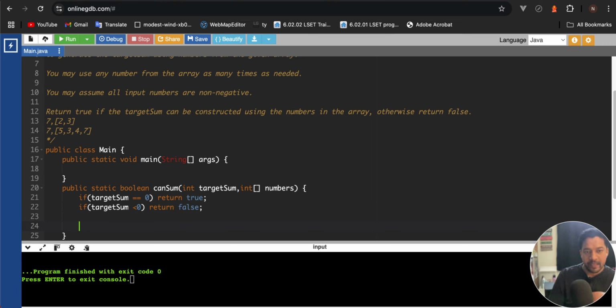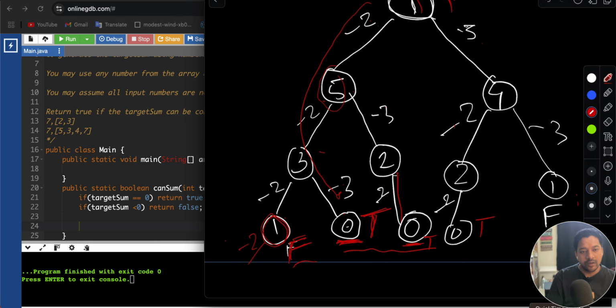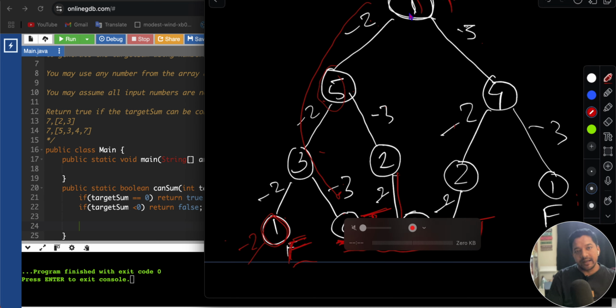Like what we are actually doing, if you see the tree, every step I am subtracting array numbers from target sum and trying to solve the new target sum.